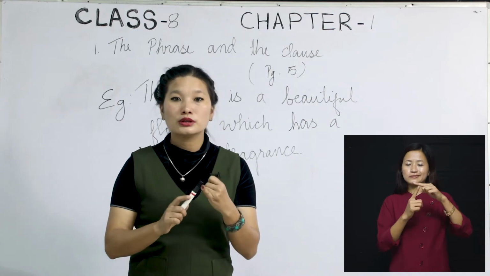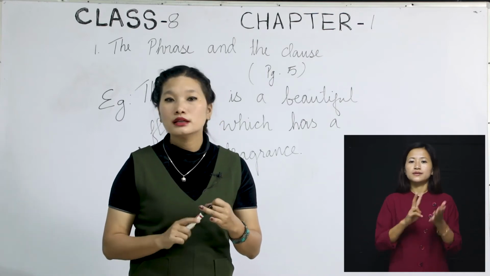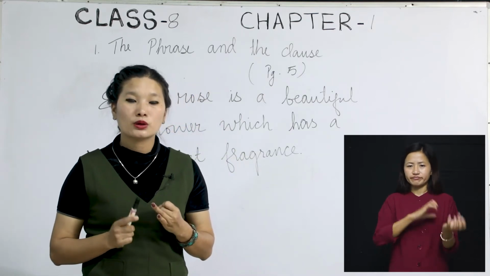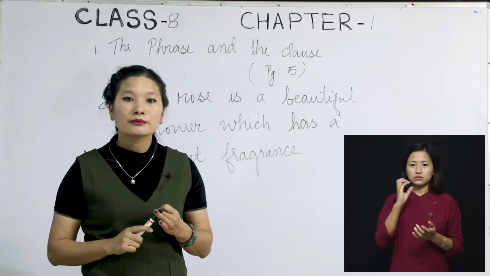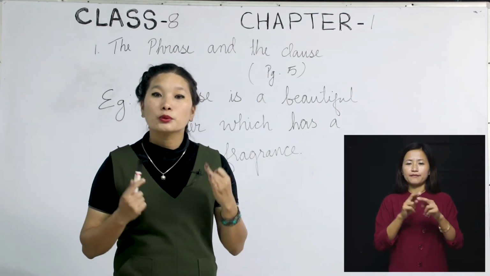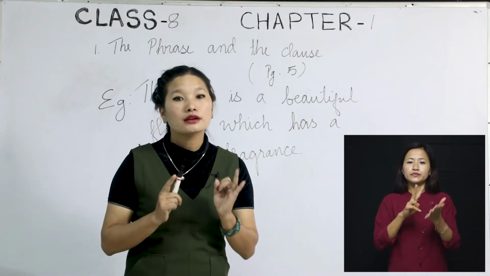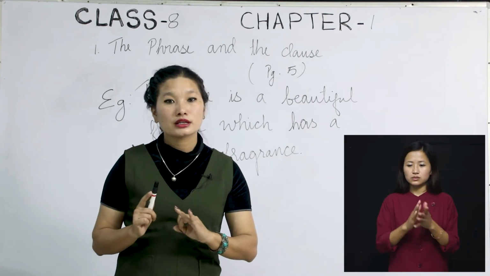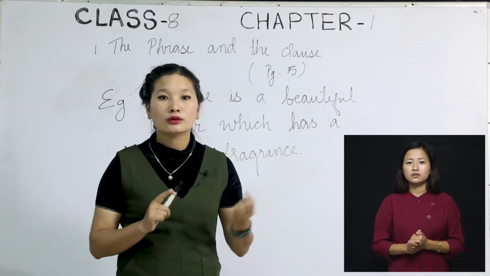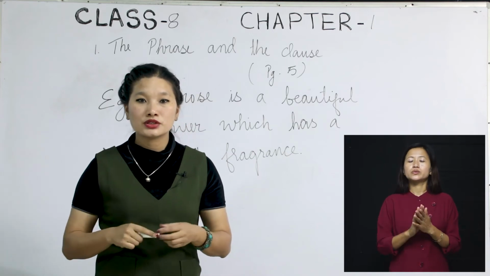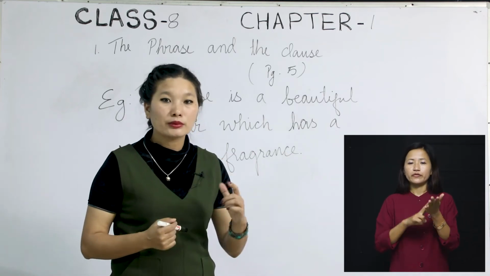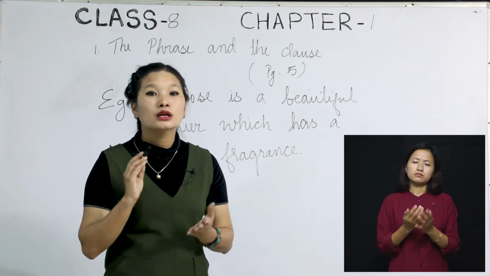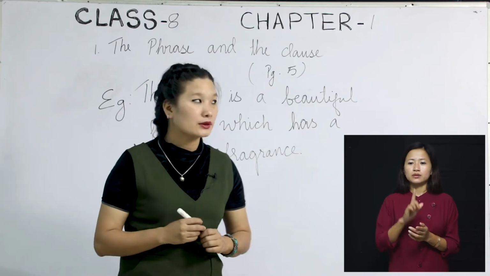What do we do here? Go. The word go is a verb. Study is also a verb, okay? But we did not change the word study. Why? Because it is a non-finite verb, okay? We change only the finite verb, because if you change the non-finite verb, your sentences will go wrong. That's why we do not change. All verbs with to, okay, to plus verb, or verb plus ing are non-finite verbs. Keep that in your mind. We are not going to study that in detail, but keep this in your mind so that we can use it in our later classes, okay?